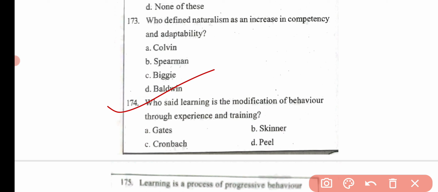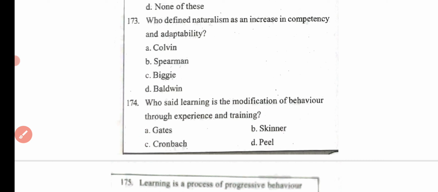Then the next question, who said learning is the modification of behavior through experience and training? Option A, Gates. Option B, Skinner. Option C, Cronbach. And option D, Peel. Here the correct answer is option A, that is Gates.